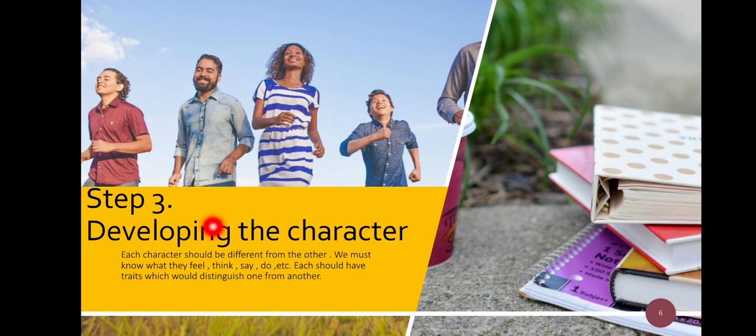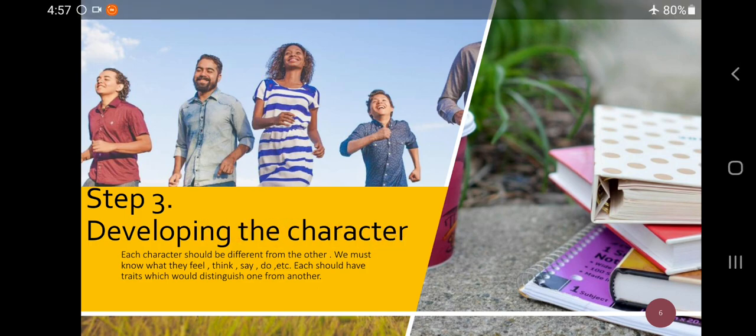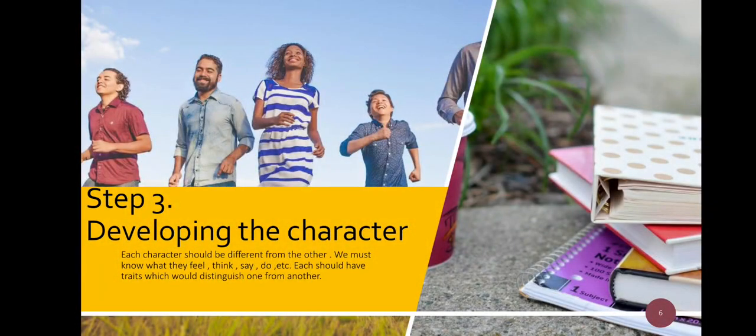So what you need to keep in mind while developing the character is that they are not puppets, and you need to show them as living characters, like how we see them in real life, and we should be able to picture them very clearly in our mind while we are reading the story.